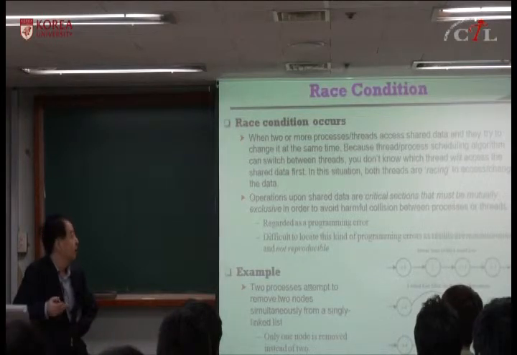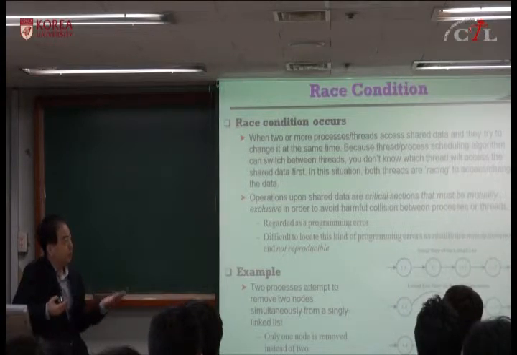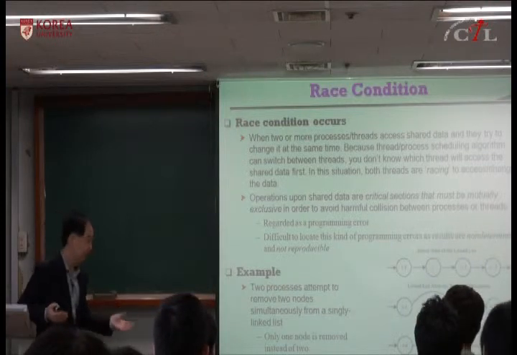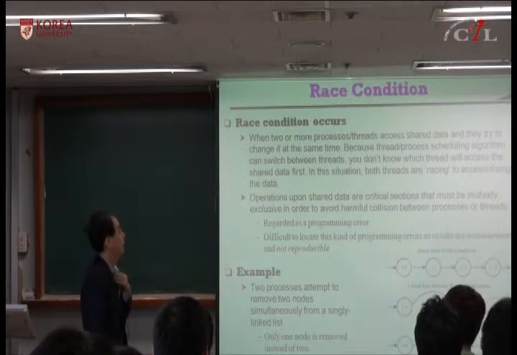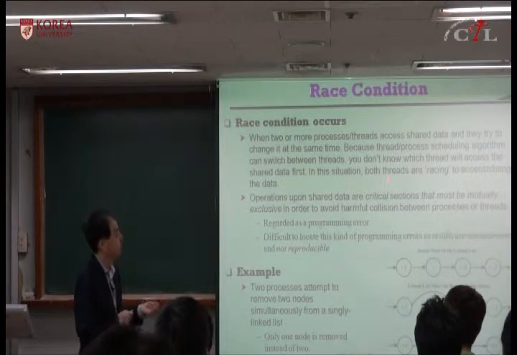So you didn't protect the shared data with a critical section, and it sometimes leads to a correct program result because the order is unpredictable. Sometimes it can lead to a correct result, but sometimes not, because it depends on the scheduling.